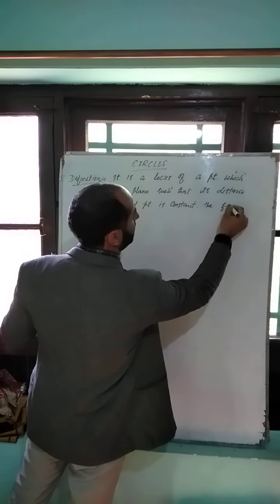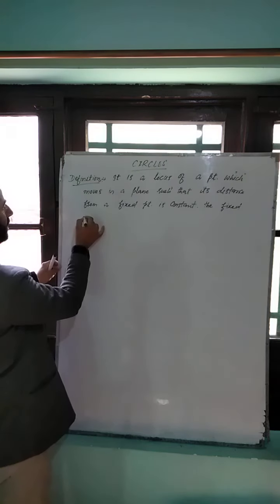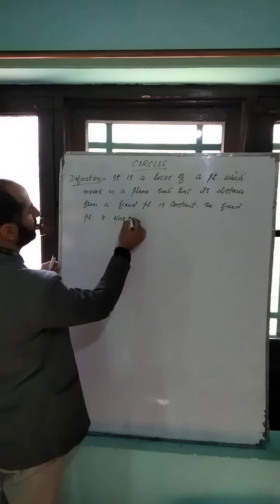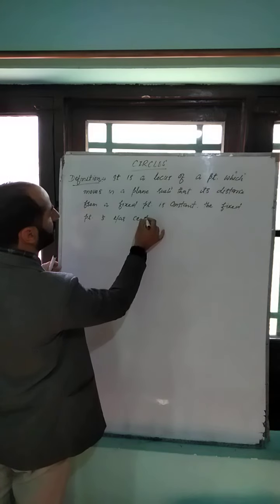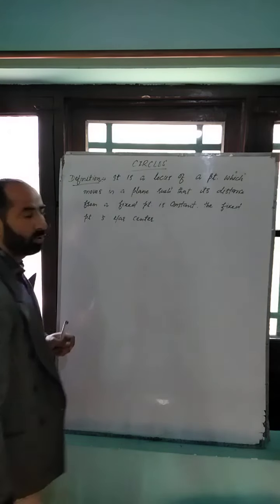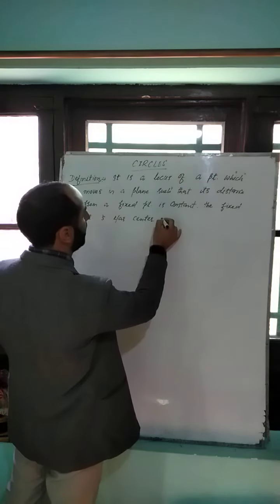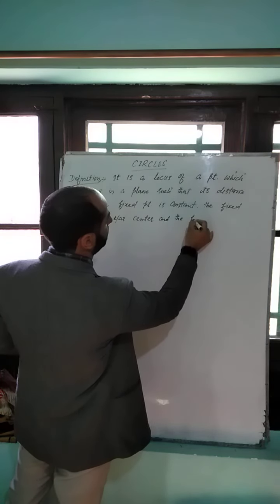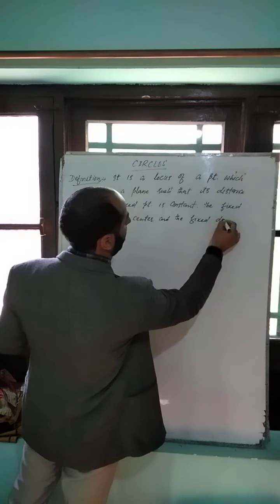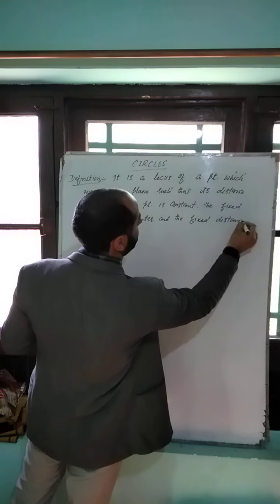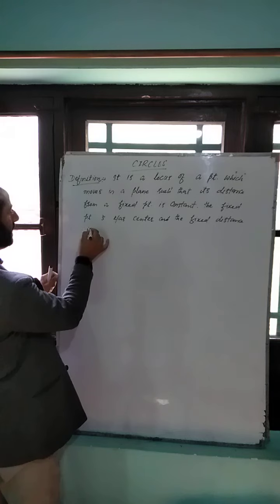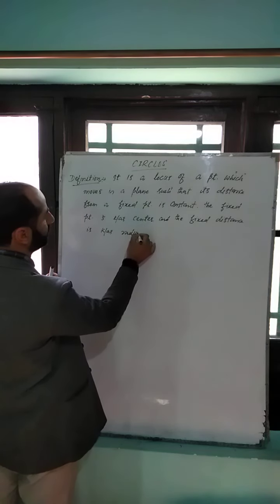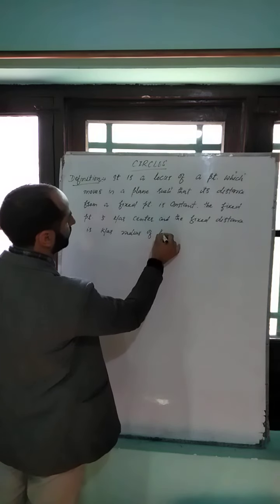The fixed point is known as center, and the fixed distance is known as radius of the circle.